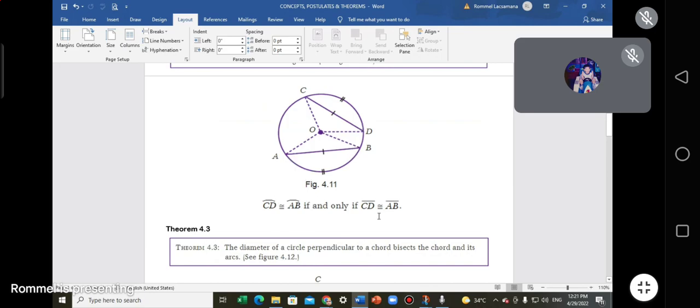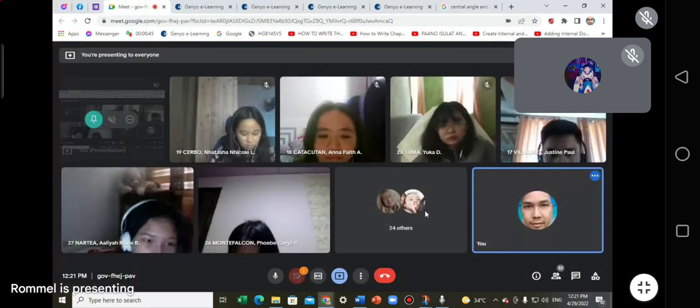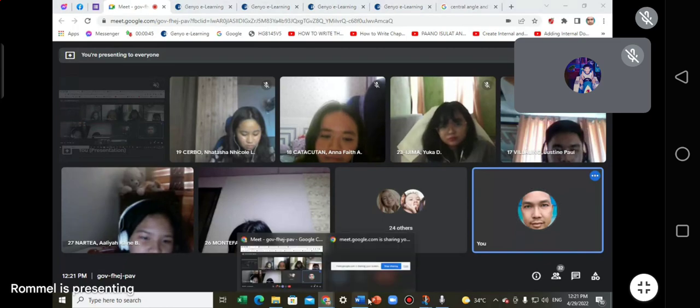Why? Because these are attached to each other. This chord and this minor arc have the same endpoints. This other chord and this minor arc also have the same endpoints. They are point C, point D, and then point A and point B. Nakuha? Okay, sige. Nagkakaintindihan ba tayo? Yes, nagkakaintindihan. Okay, let's go.